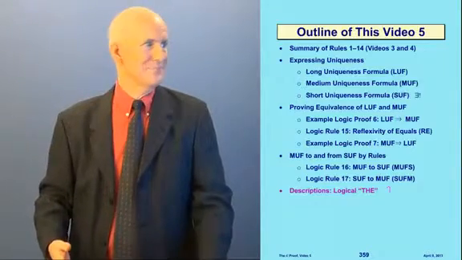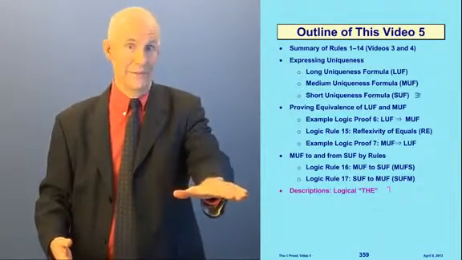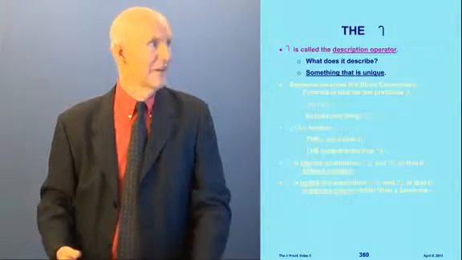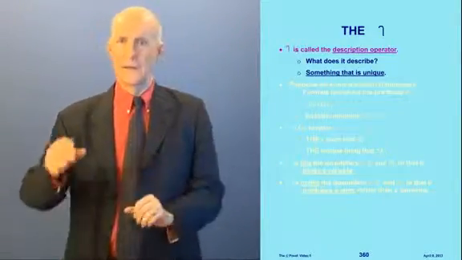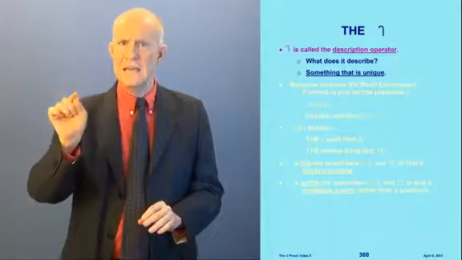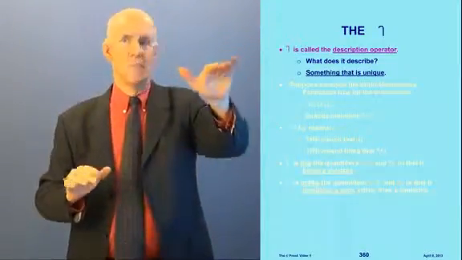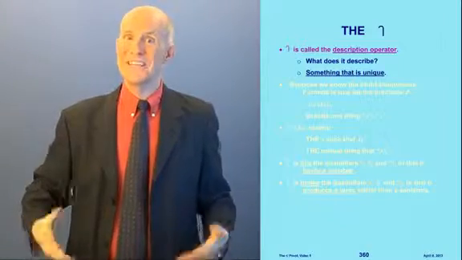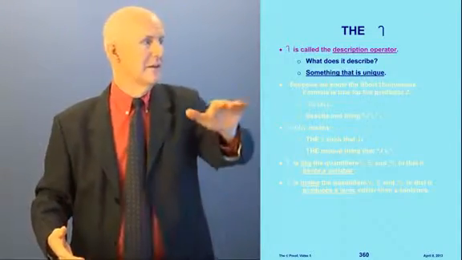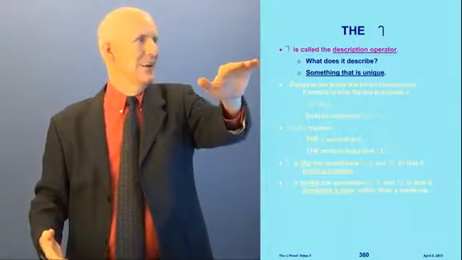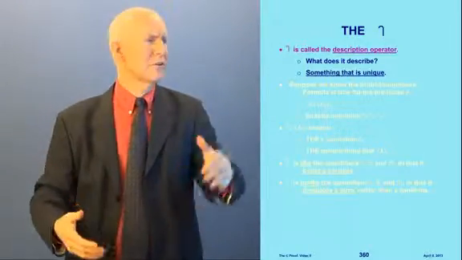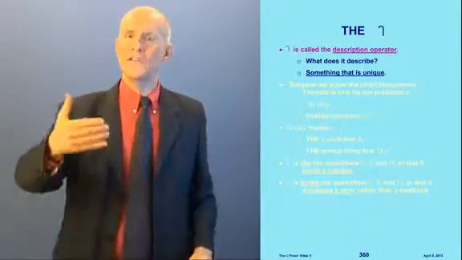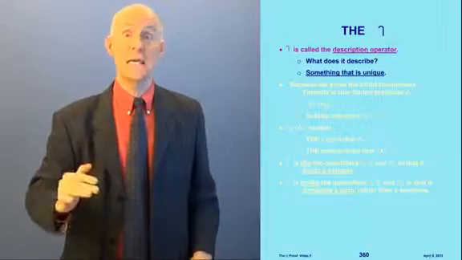Logical the. Here we are in our outline. We're at the last entry. We're almost done. Now the description operator, this candy cane, is called the description operator. It means the. And we talked about uniqueness and the in video 1. So now we're coming back to that. Now what does it describe? What do we call a description? What it describes is something that is unique.